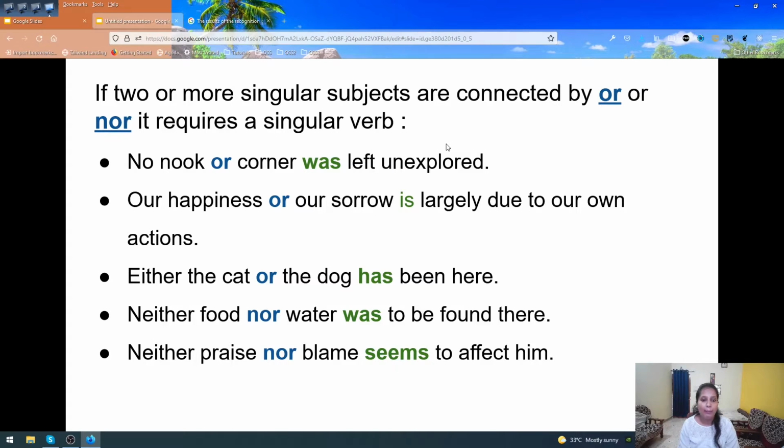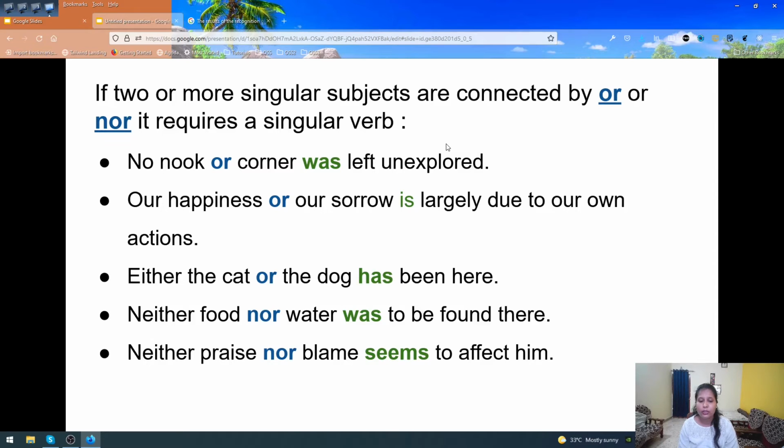Second is: Our happiness or our sorrow. Here we are talking about feelings. They are abstract nouns, and here they are singular, and they are connected with or, and that is why here our verb is singular. Our happiness or our sorrow is largely due to our own actions.